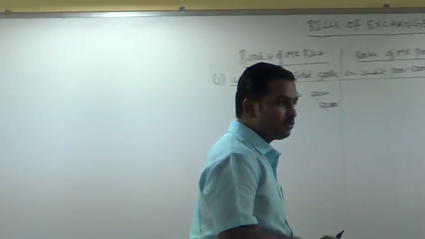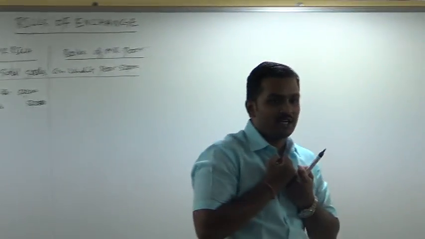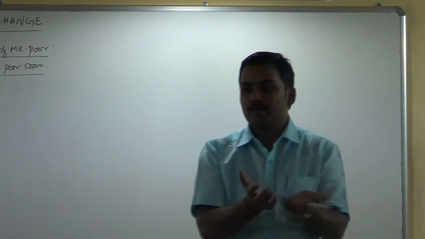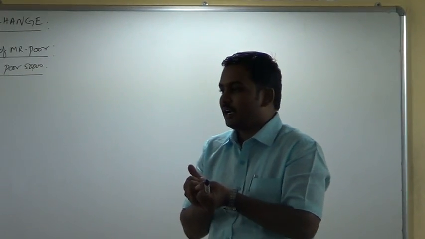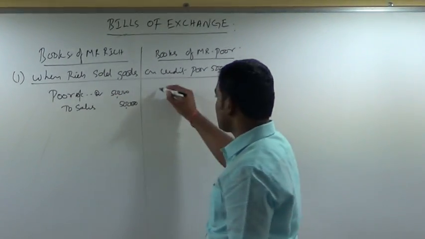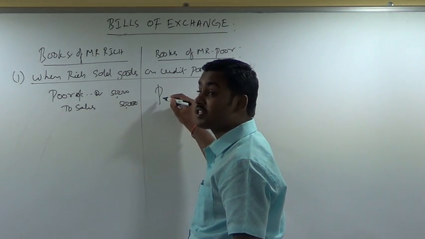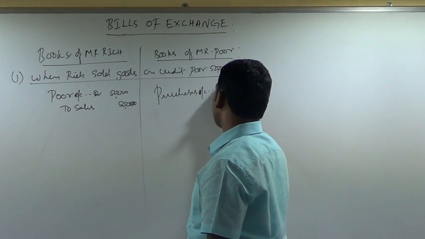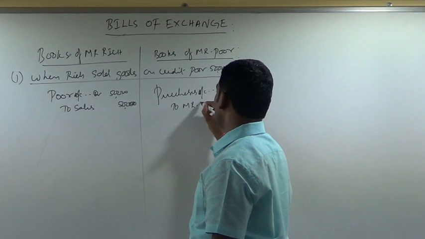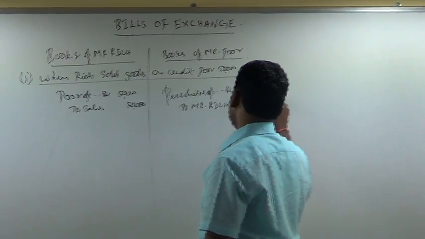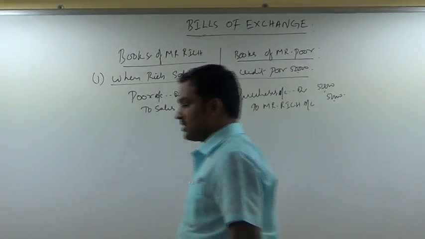What is the entry in the books of poor now? He is purchasing goods. Goods are coming in. Real account coming in debit. Or if you showed goods as expense, nominal account expense and losses debit. So now goods have to be debited. Who was the giver? Rich was the giver. Personal account giver, credit. What is the entry we will pass? Purchases account debtor to Mr. Rich account.